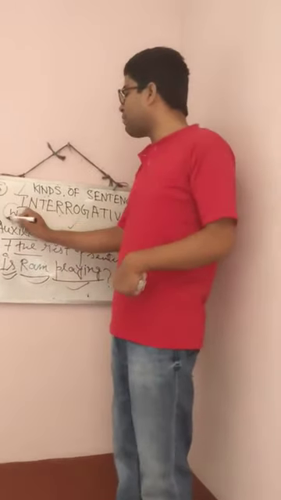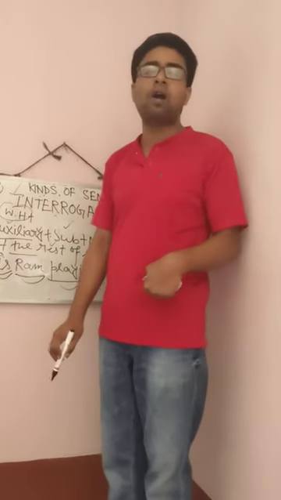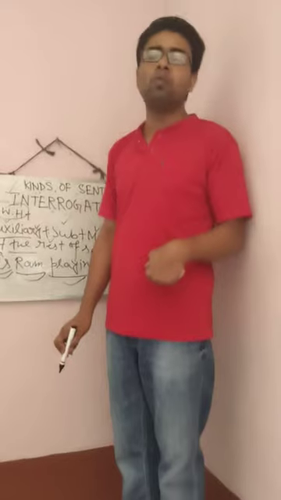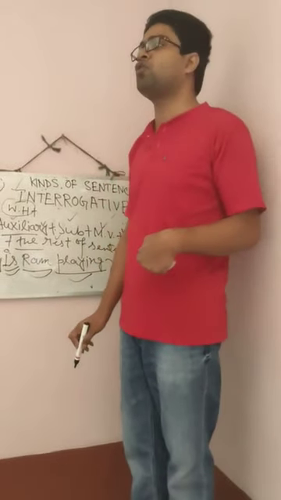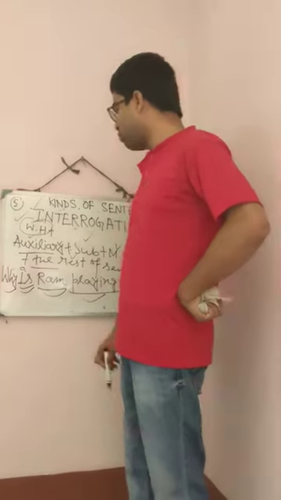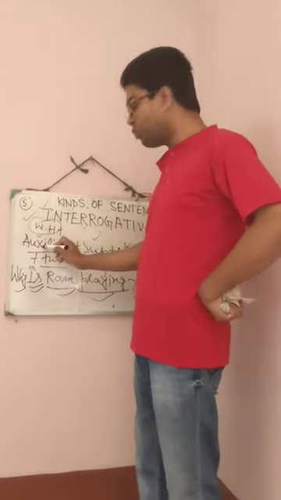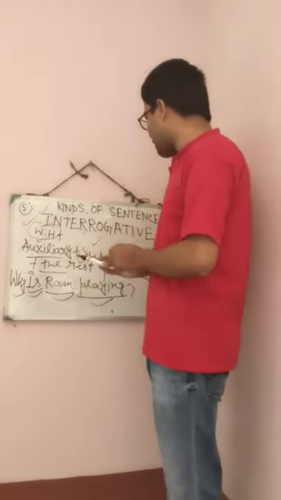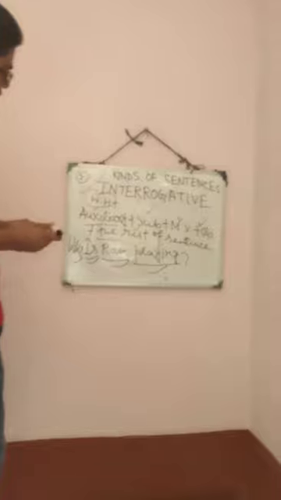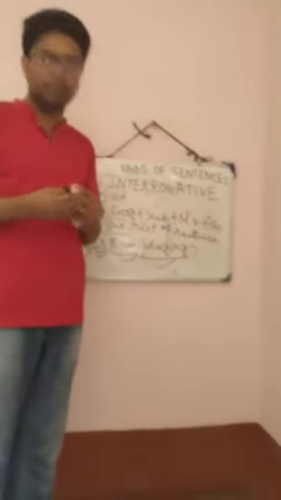And WH type starts with WH: what, why, when, where, whom. The first two letters are WH. You can see. So how to form? First you have to put WH. After that you have to put auxiliary verb. After that you have to put subject. After that you have to put main verb. After that you have to put object. And then the rest of the sentence.